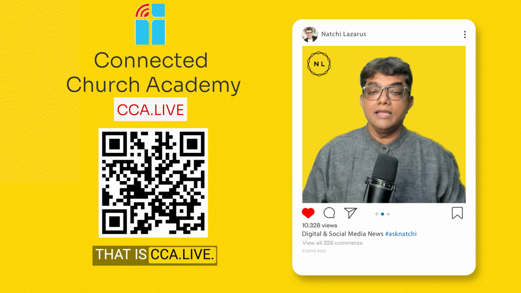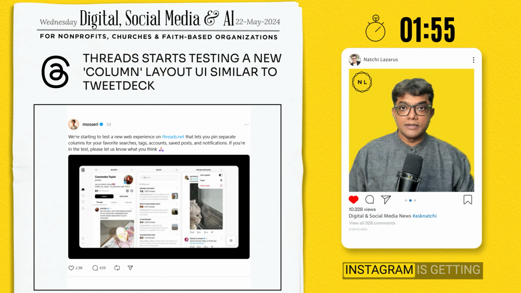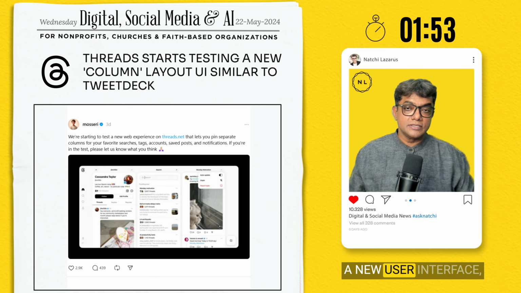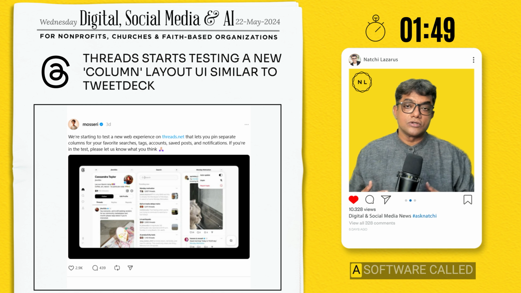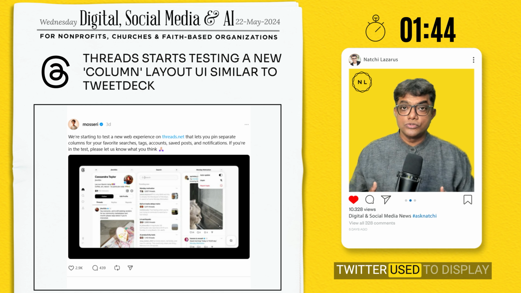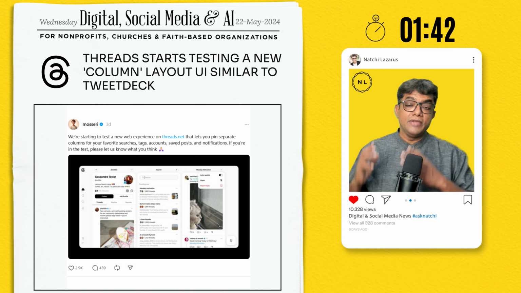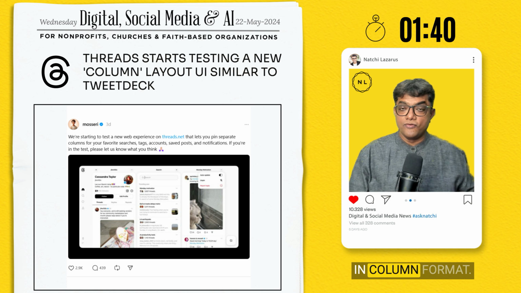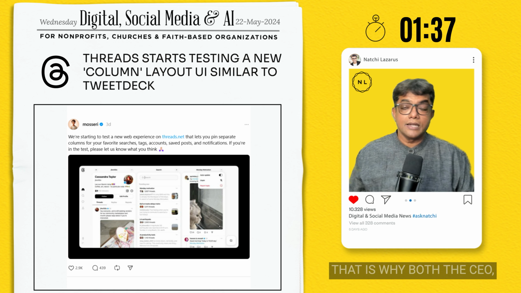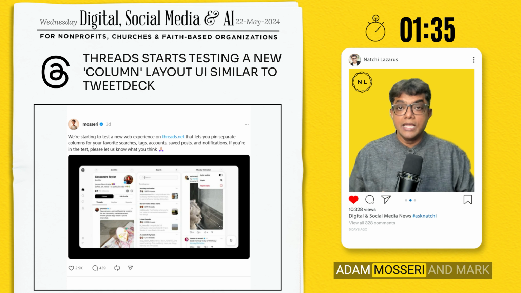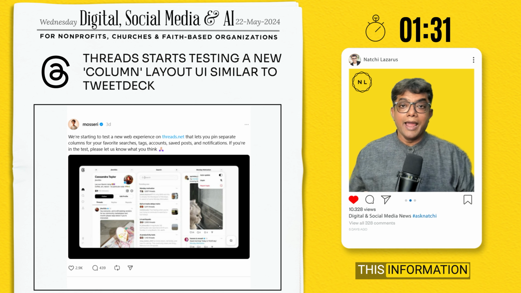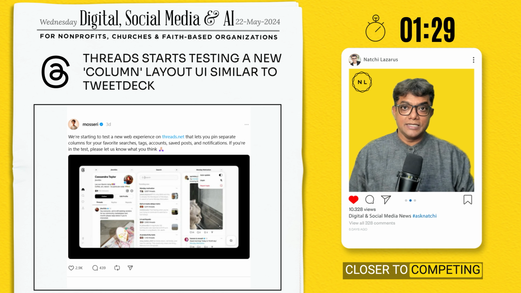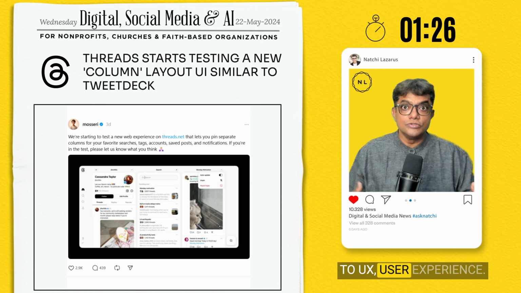Threads app by Instagram is getting a new user interface, a new design with columns similar to a software called TweetDeck, which you may be aware of, which Twitter used to display various information in column format. This is a big step for Threads. That is why both the CEO, Mosseri, and Mark Zuckerberg announced this information, and they are getting closer to competing with X when it comes to user experience.